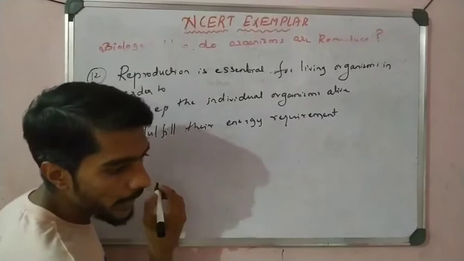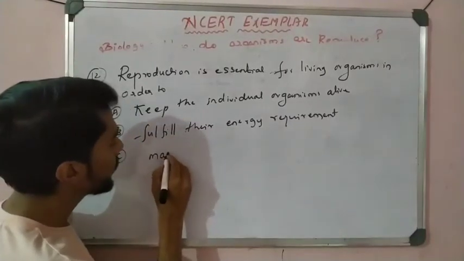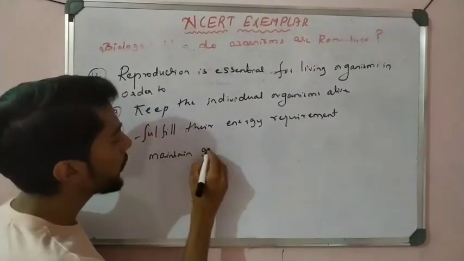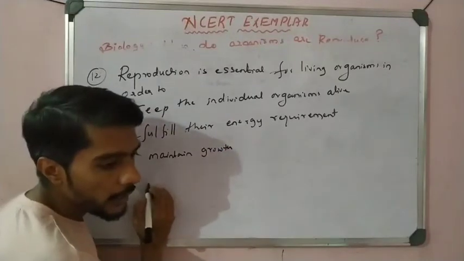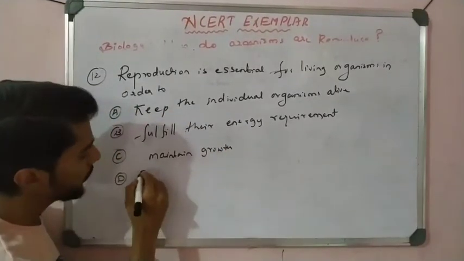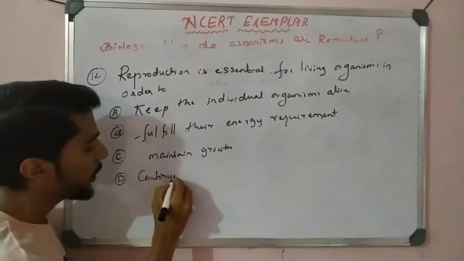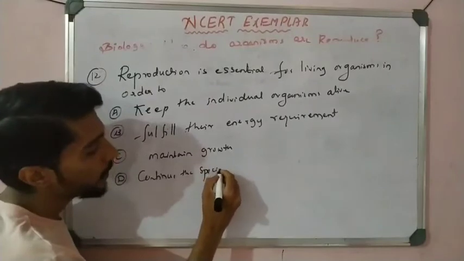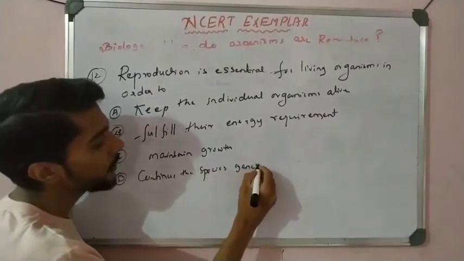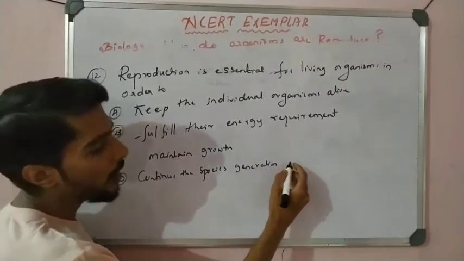Option C, maintain growth. Option D, continue the species generation after generation.